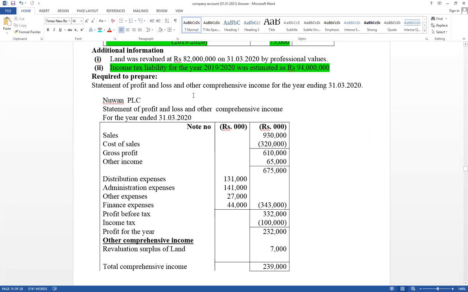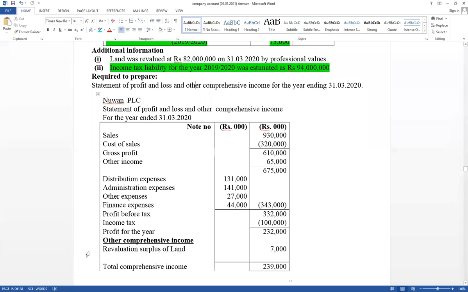Now I'm going to discuss share issues. There are 3 specific adjustments we have discussed on the company compared with sole proprietorships and partnerships.